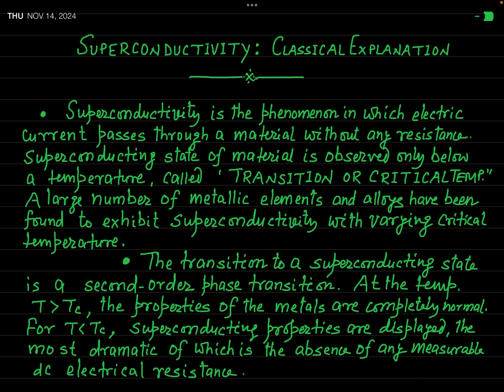Only those cannot be explained by this theory, but low temperature superconductivity is clearly explained by BCS theory. In fact, these three scientists were awarded the Nobel Prize in 1972 for this work.